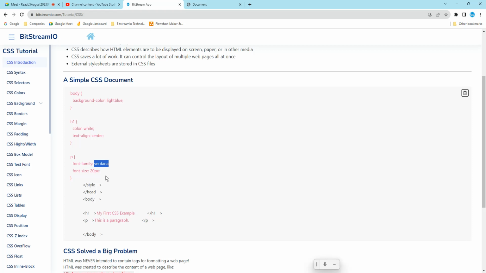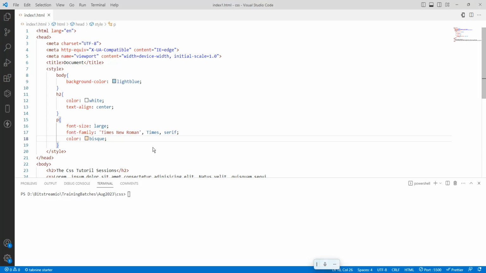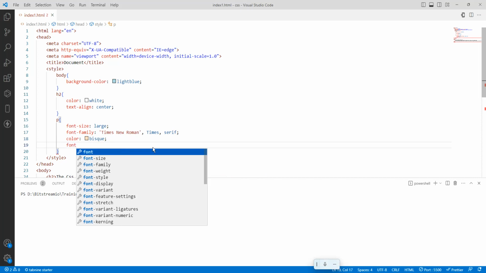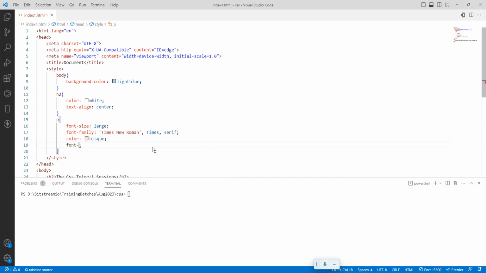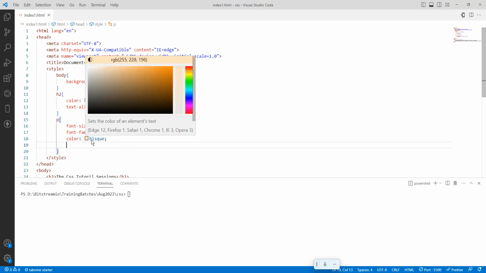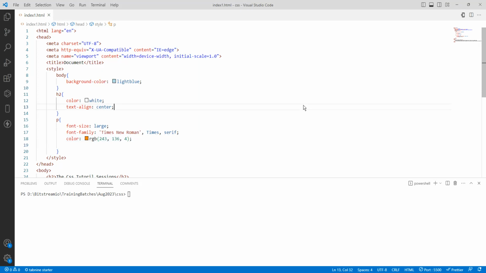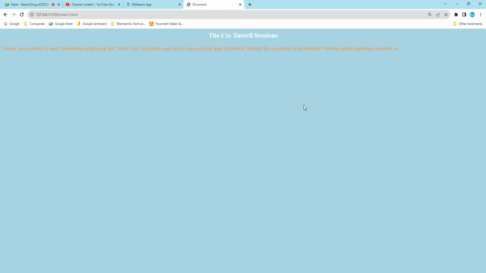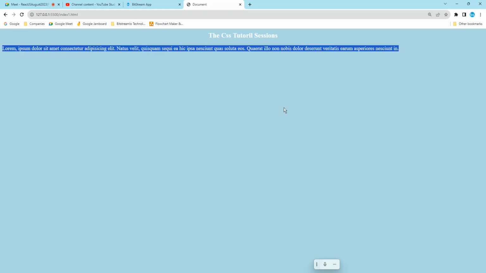Okay, so this is how font size works. What is the font size? Already we have given large, so let it be. Save it. We'll go here and see how it is changing. If you want to make the color a little bit darker, you can just go here and add a color like this. Save it. We'll go here. So this is how it will be.